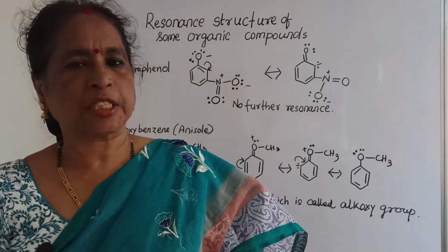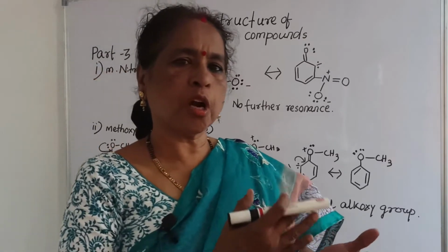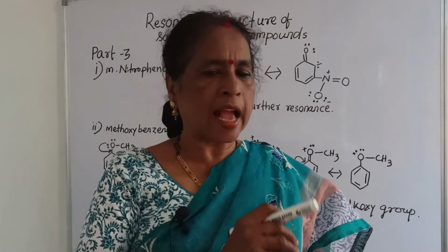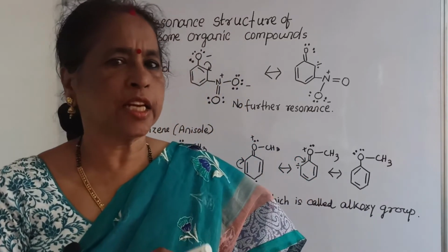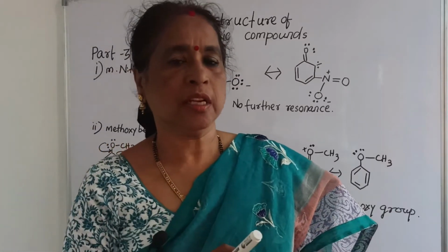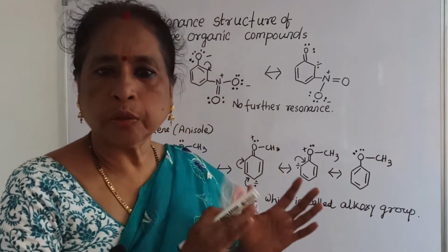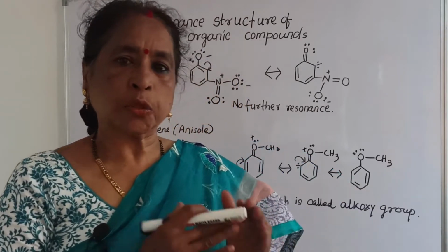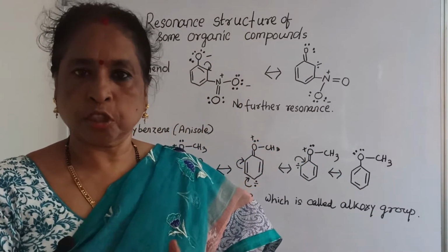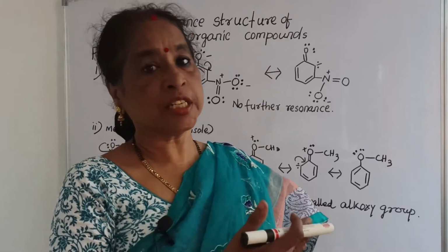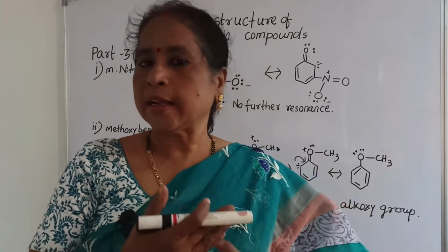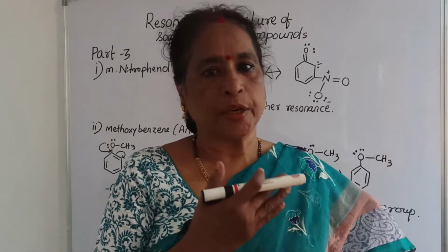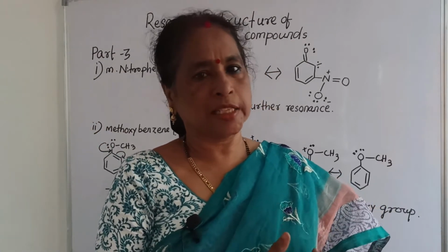Now here I will explain the resonance structure of meta-nitrophenol, whether it shows any resonance structure. Ortho-nitrophenol and para-nitrophenol show more resonance structures, that is why they are more stable, and that is why ortho-nitrophenol and para-nitrophenol are more acidic.